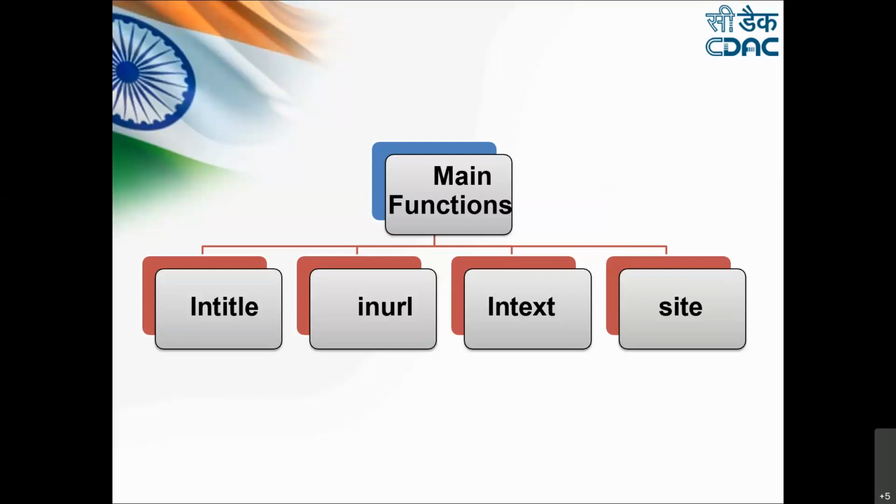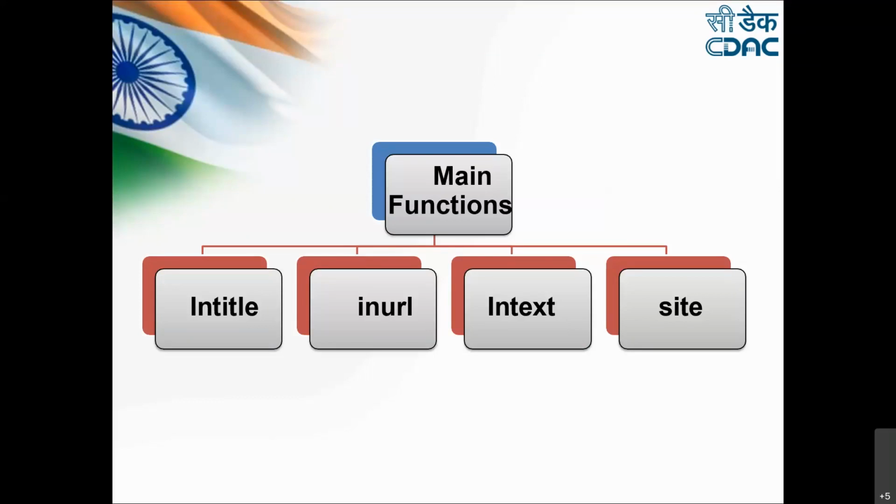Then we have intext. This is an operator which searches the entire content of multiple websites and tries to find all the website URLs which have this text as part of the website.